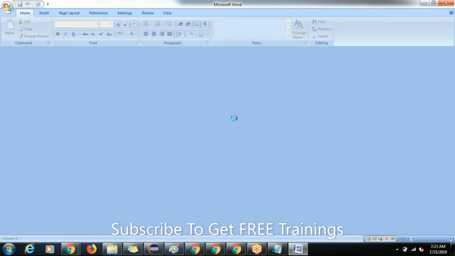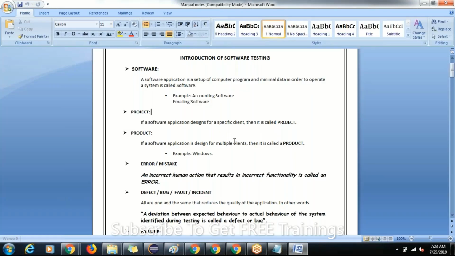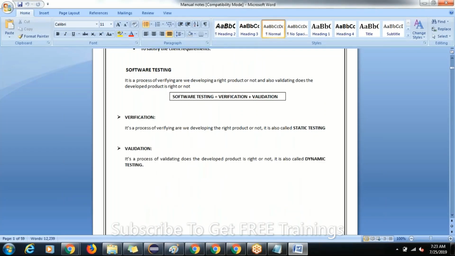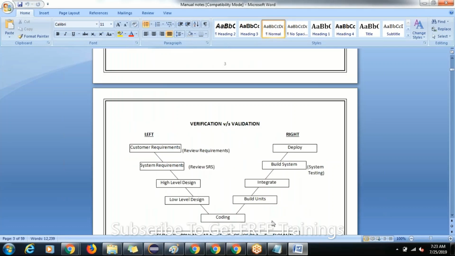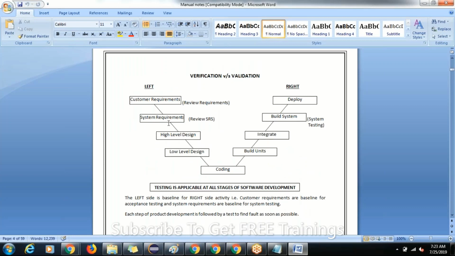See here guys, I'll show you. This is what we discussed today about verification and validation. Can you see my screen, all of you? The left side part is called verification and the right side part is called validation. Don't worry guys, we are going to share this document with all of you once the manual theoretical part is completed.